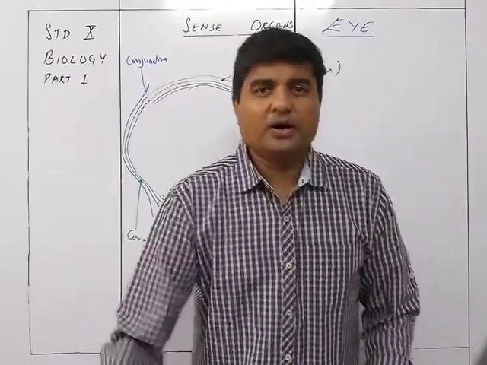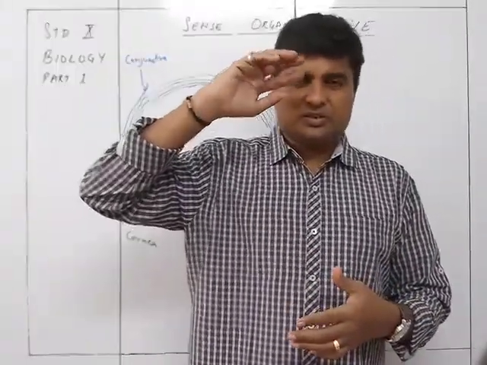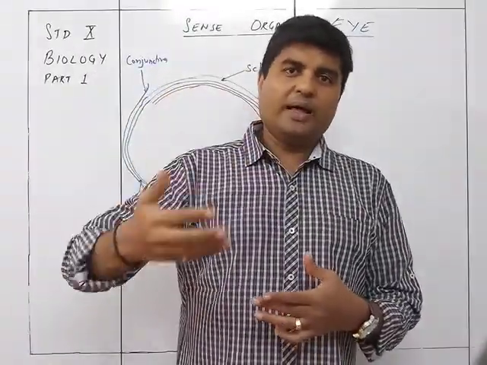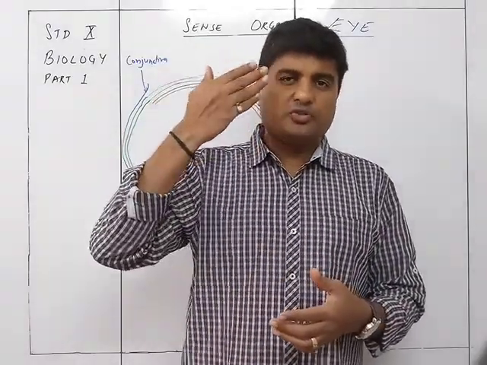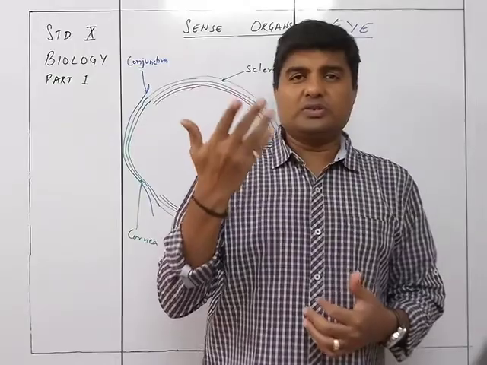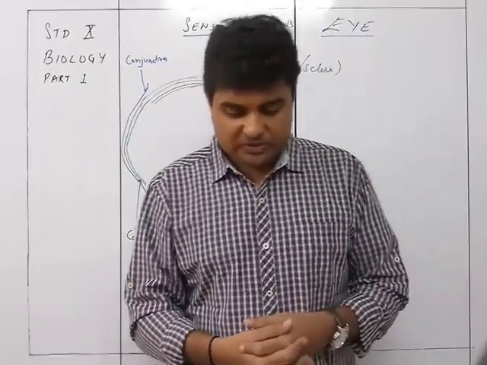The cornea of the blind person is removed, and the donated cornea is transplanted there, so that the person can have vision afterwards.